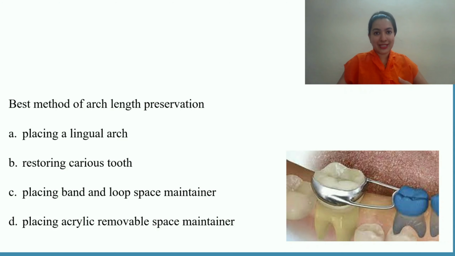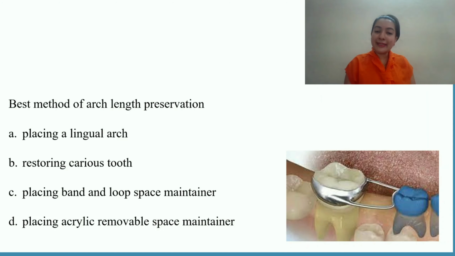Imagine a situation if there are distal caries, class 2 DO cases in say second premolar, and we do not restore it. What happens? My first molar can move mesially. There can be anchorage loss. Why? Because there is loss of tooth structure in the distal aspect of the second premolar. So there is adequate space for the mandibular first molar, if we are considering the mandible, to move mesially. If that happens, there is anchorage loss and my arch length is reduced. We do not want that. It can lead to crowding in future. So restoring carious tooth is definitely an option.